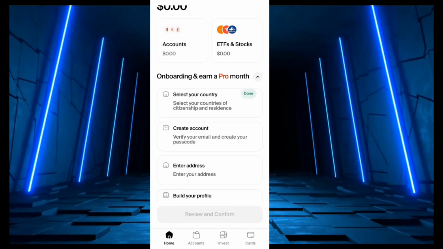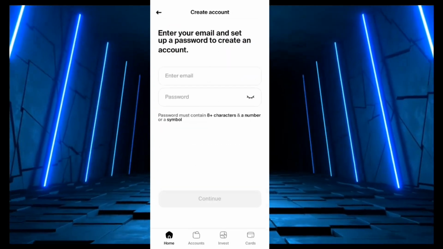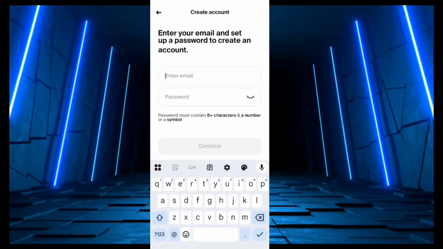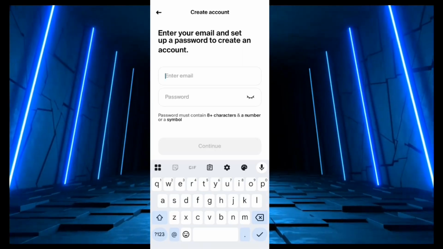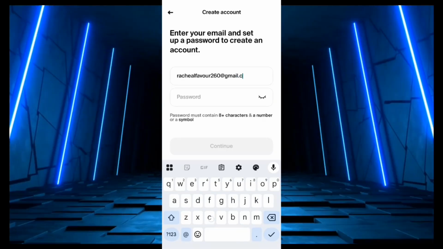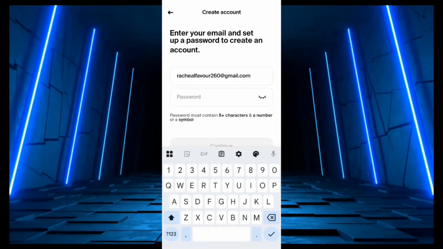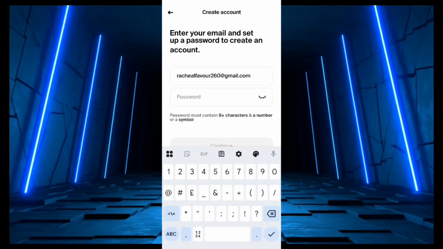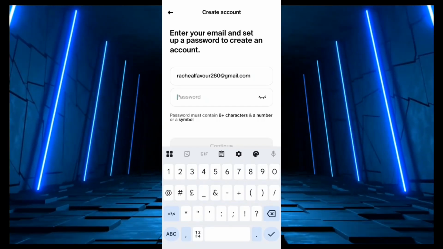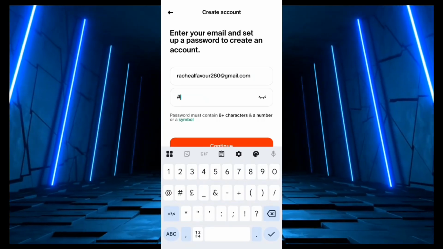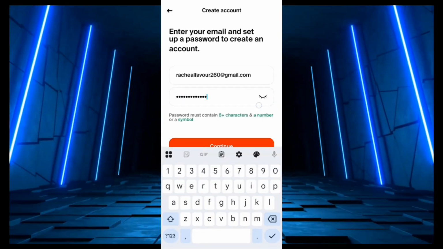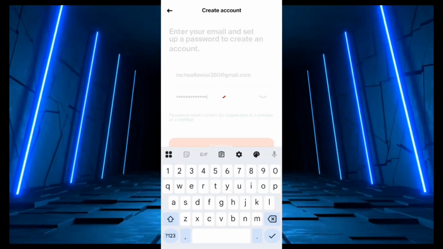Then we go to create account, verify email, and create your passcode. So you go to this place and then you enter your email. Enter the email that you want to use for this account. Then you create your password. Just go ahead and create your own. Ensure that your password meets the requirement of 8 plus characters and a number or a symbol. All right, so I'm going to go ahead and create mine. Once you have entered your password, you click continue.